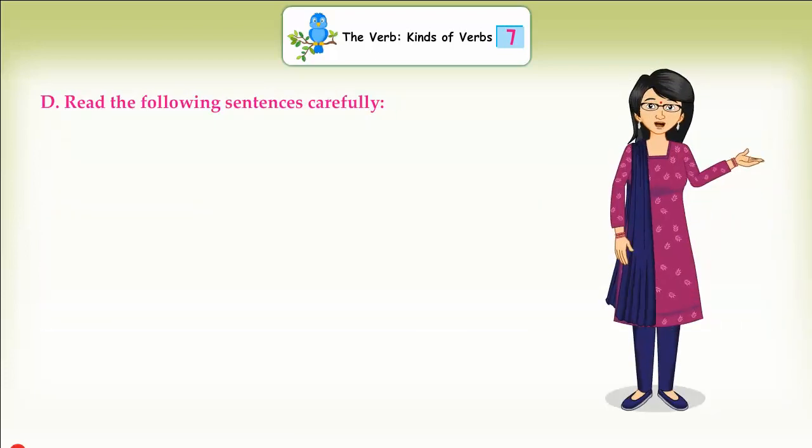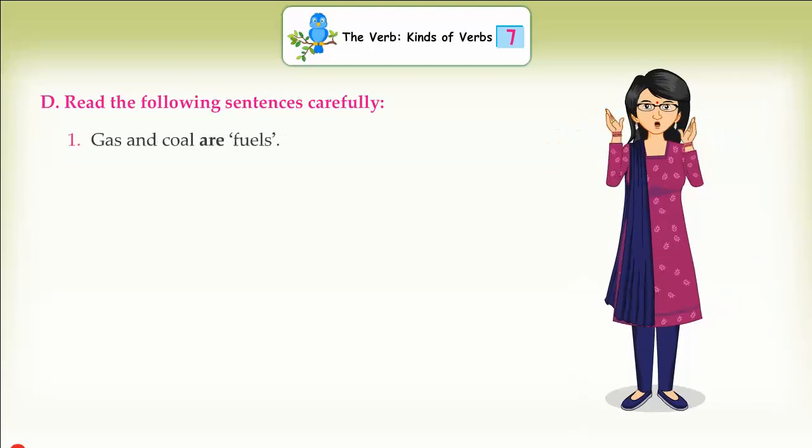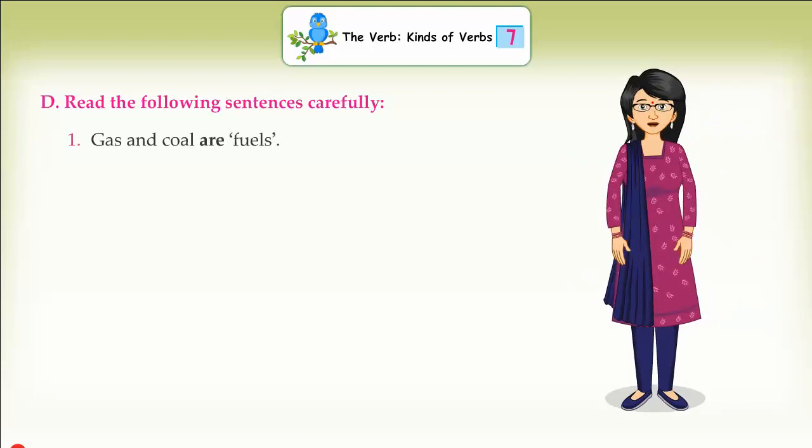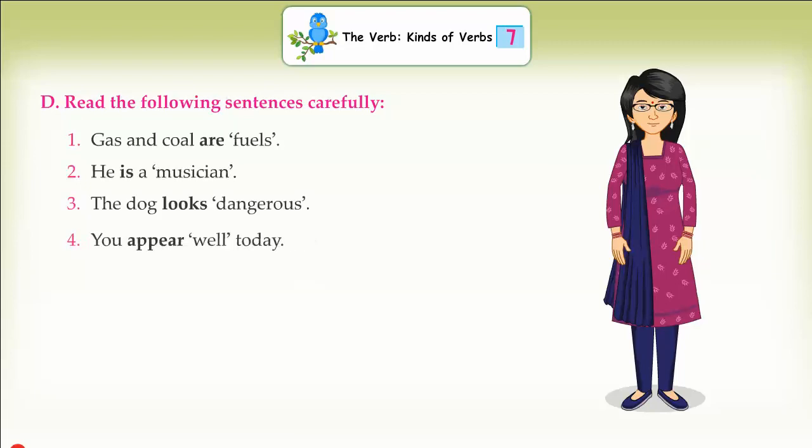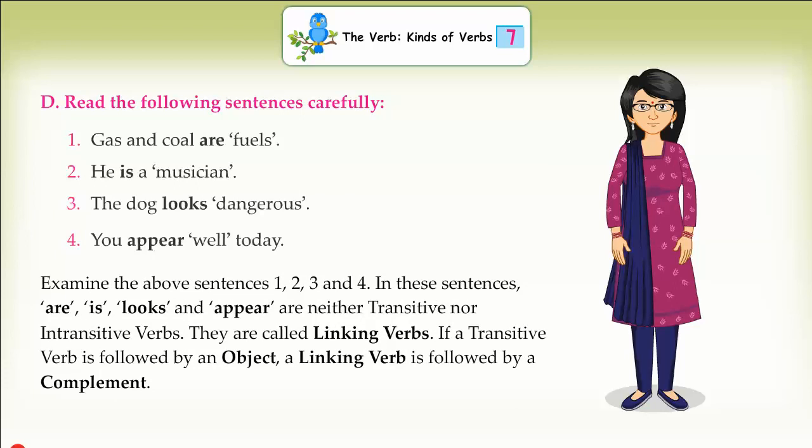D. Read the following sentences carefully. 1. Gas and coal are fuels. 2. He is a musician. 3. The dog looks dangerous. 4. You appear well today. Examine the above sentences 1, 2, 3 and 4. In these sentences are, is, looks and appear are neither transitive nor intransitive verbs. They are called linking verbs.